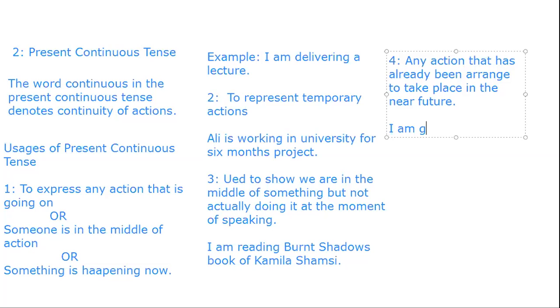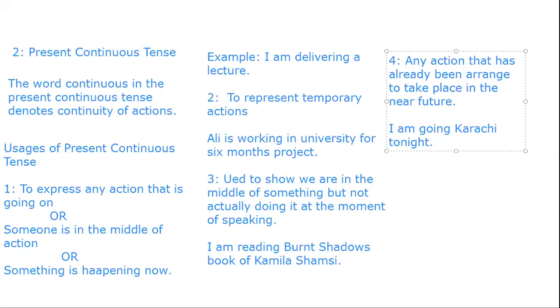For example, I am going to Karachi tonight. So tonight is the nearest time in the future, and someone has decided that they will go for the visit of Karachi tonight in the very near future. So, in order to express those actions or activities that people arrange for their near future, we have to use present continuous tense. So, these are the multiple usages of present continuous tense.